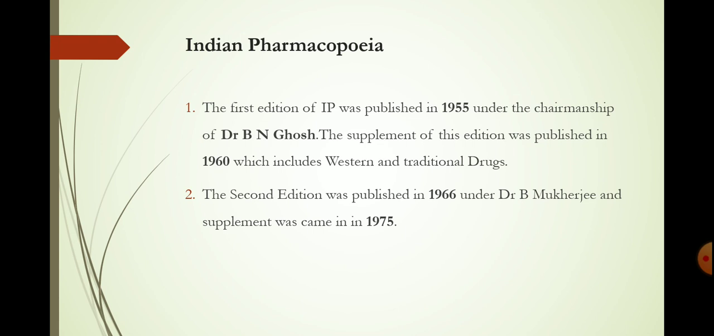Before independence, the British Pharmacopoeia was employed as the official book of standards in India. That means before independence in India, the British Pharmacopoeia was officially used as the standard book for pharmaceutical substances. The process of publishing the Indian Pharmacopoeia was started in 1944 under the chairmanship of R. N. Chopra. The Government of India, Ministry of Health and Family Welfare published the Indian Pharmacopoeia based on the recommendation of the IP Committee, meaning the Indian Pharmacopoeia Committee.